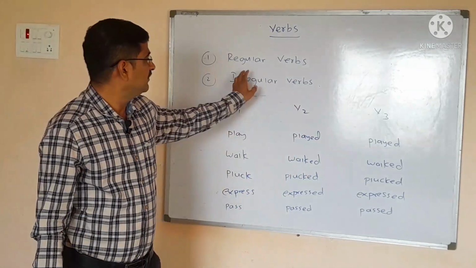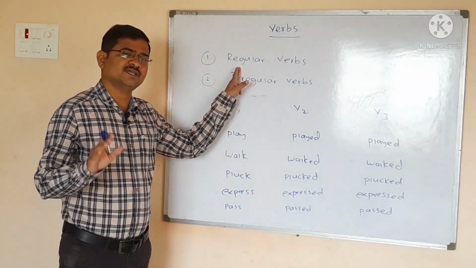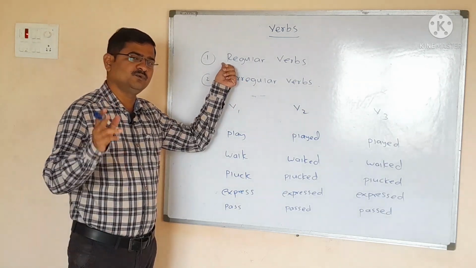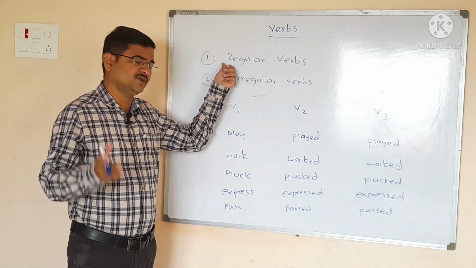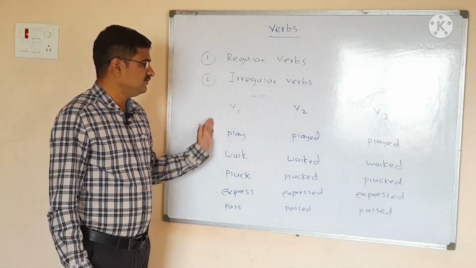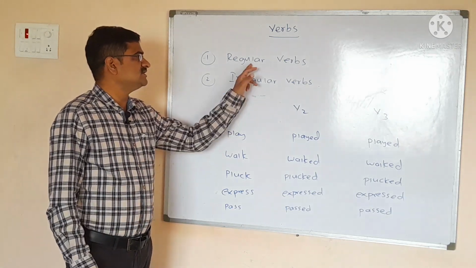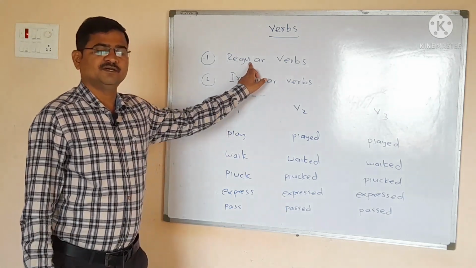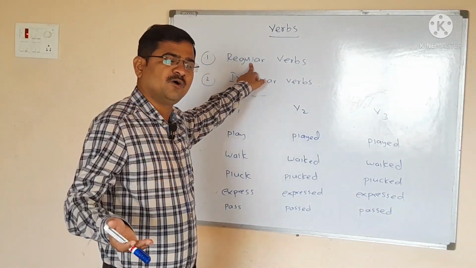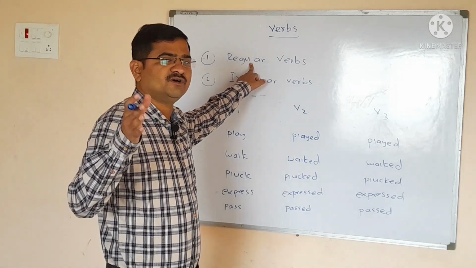So here verbs can be divided into two types. They are regular verbs and irregular verbs. Okay, verbs can be divided into two types, regular verbs and irregular verbs. Here I have written a few verbs on the board which you can see. So see here, what is the definition of a regular verb? Regular verbs are those whose V2 and V3 form can be formed by adding ed to the V1 form.